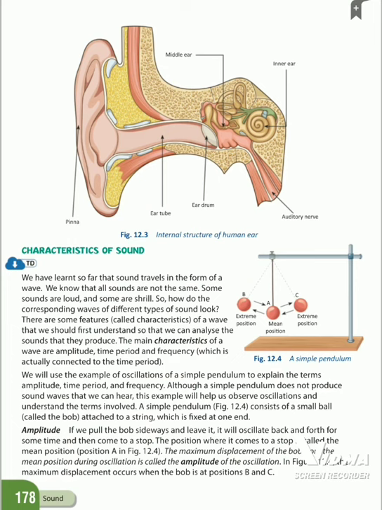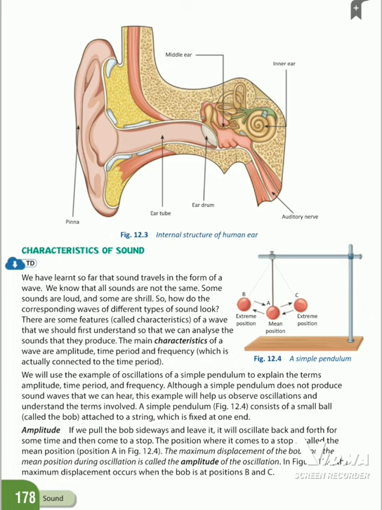Now page number 178. The internal structure of human ear is given. You see, first one, pinna, that is outer ear. Did you see? Markings you see. First one, outer ear, pinna. Then middle ear, inner ear.